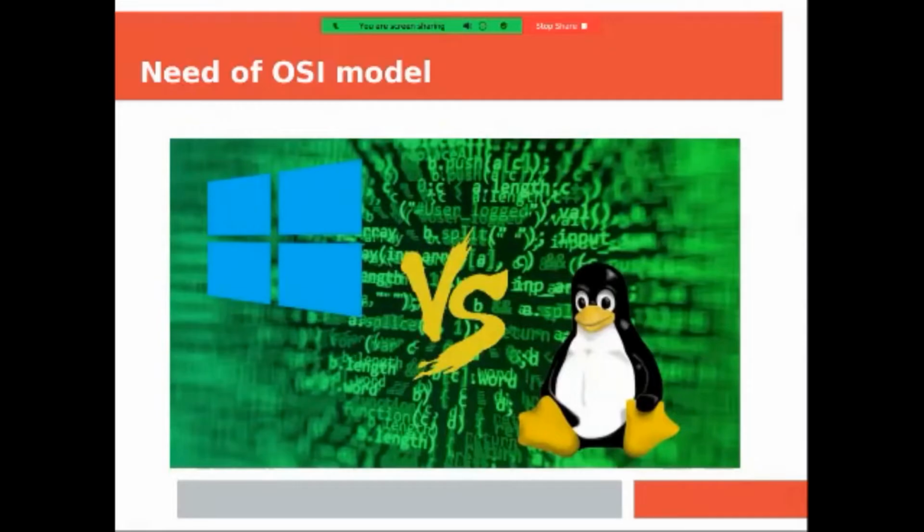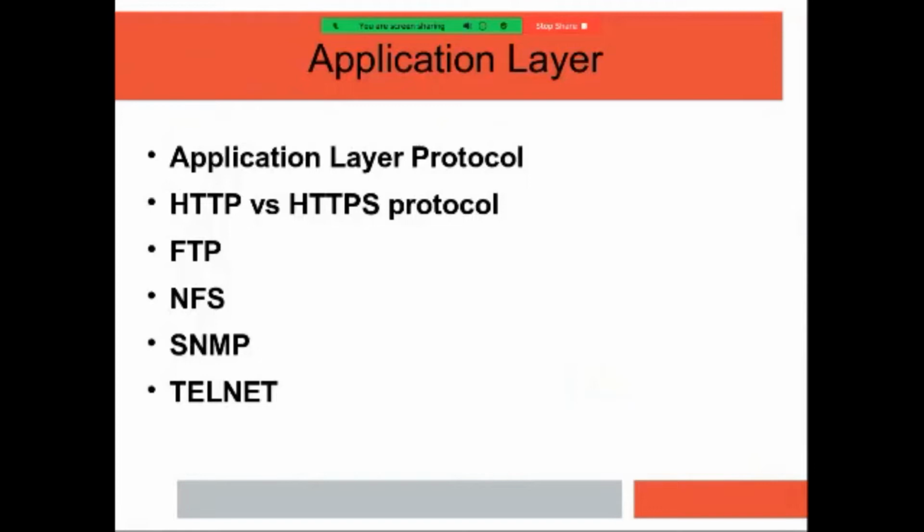Note that each layer is a package of protocols. Now, first of all, we will see the application layer. Application layer protocols consist of HTTP, Hypertext Transfer Protocol, versus HTTPS, Hypertext Transfer Protocol Secured. Then next is File Transfer Protocol, FTP, NFS, Network File System, Simple Network Management Protocol, Telnet.